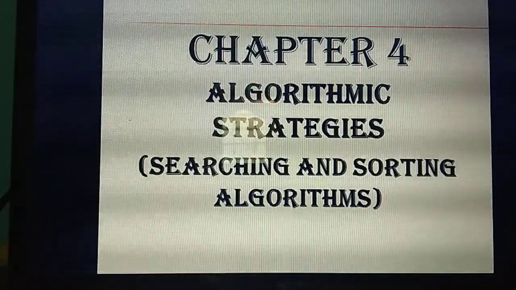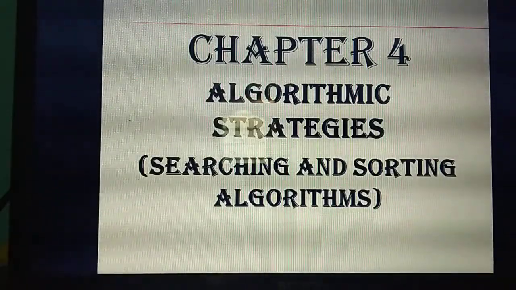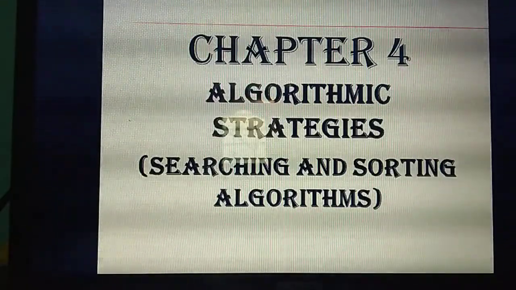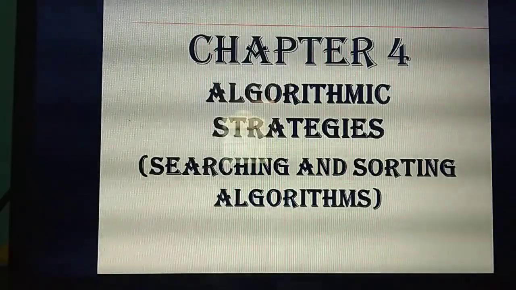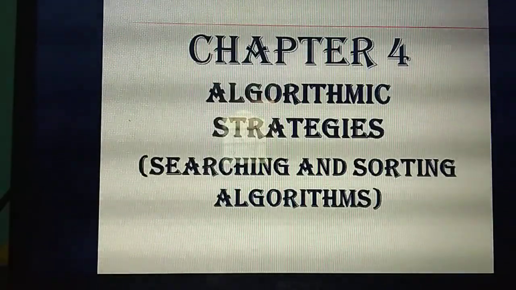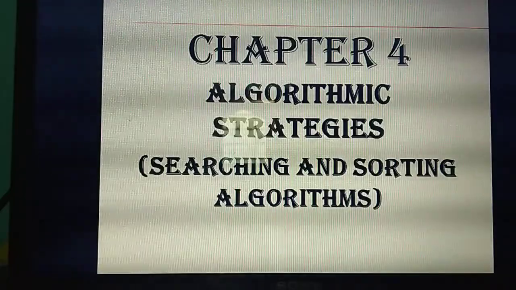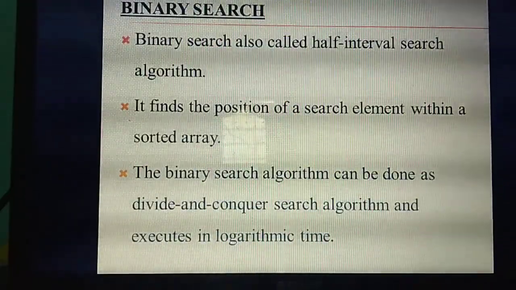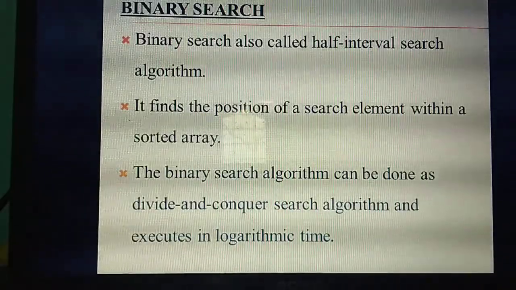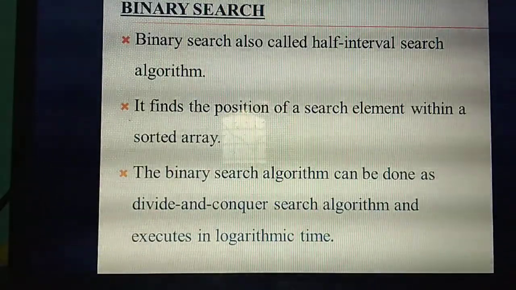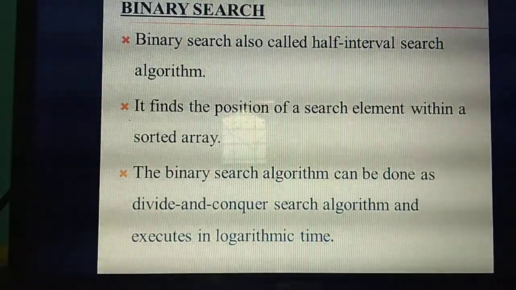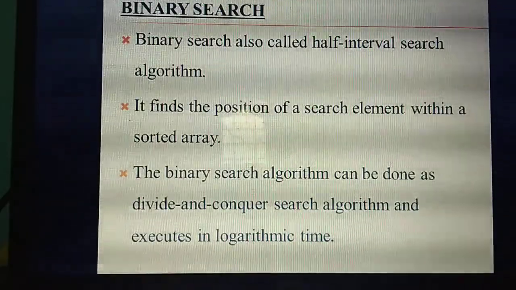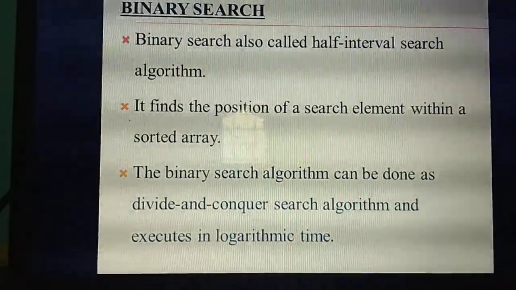Today we are going to study two kinds of algorithms: searching and sorting. There are three algorithms in sorting and two algorithms in searching. We will discuss them one by one. Today, the first searching algorithm is the binary search algorithm. I already started this algorithm and just gave an introduction, so listen.